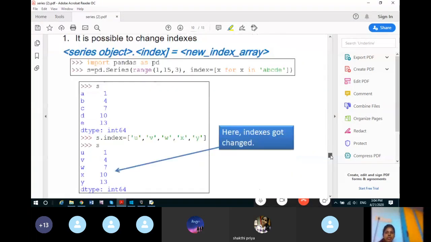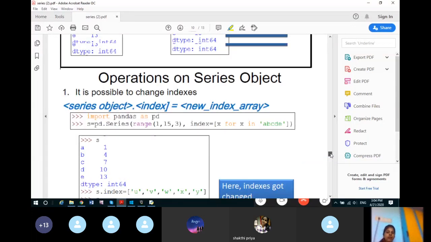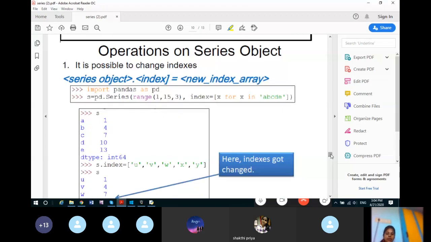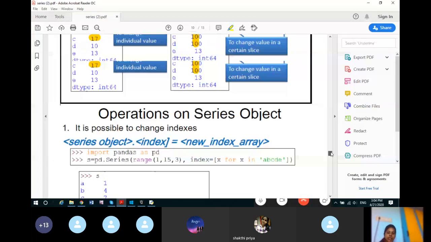We have created the series like this. Now we can change the indexes using s dot index. Actually it is not a function, index is an attribute. So you can change the index as s dot index equal to the new index values.